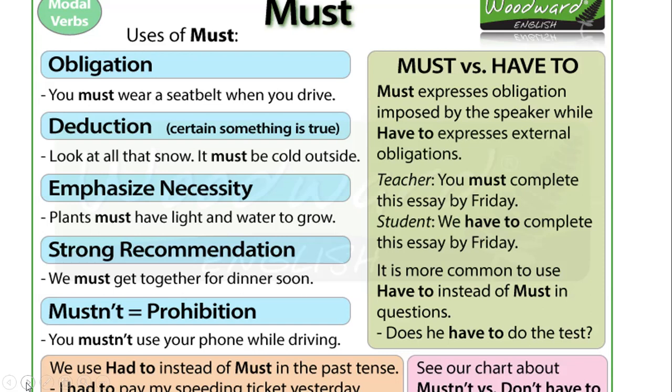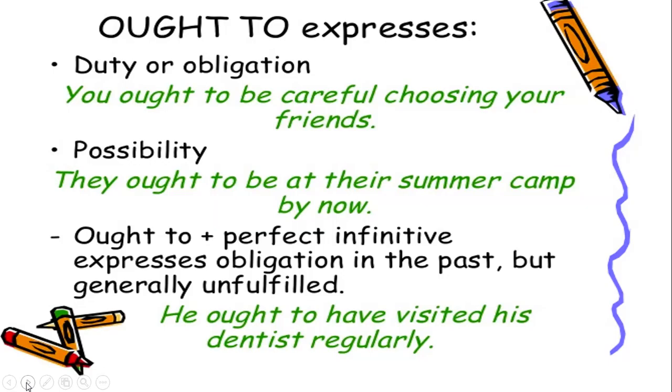Next we use it for negative form, prohibition. You must not use your phone while driving. You must not leave before we finish this work. Clear? Next modal is ought to. Basically the modal is ought and it is always followed by to. So the modal becomes ought to.